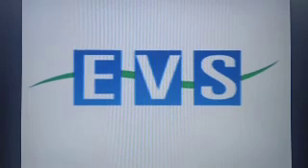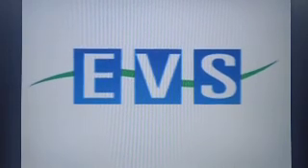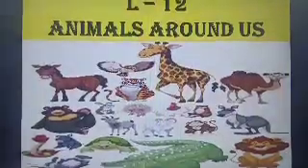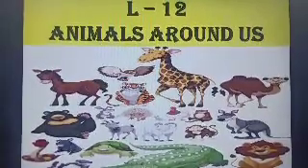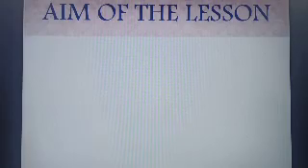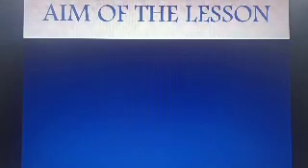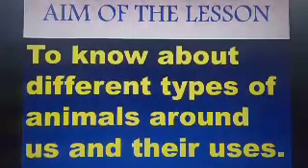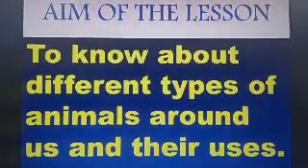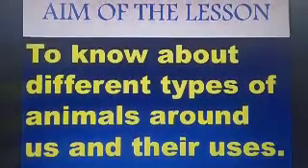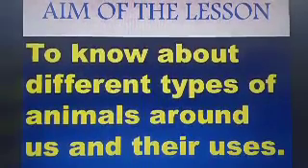Today, with the help of this video, we are going to read and understand Lesson 12, Animals Around Us. Aim of the lesson: to know about different types of animals around us and their uses. Before starting the lesson, let's recite a small rhyme about animals.